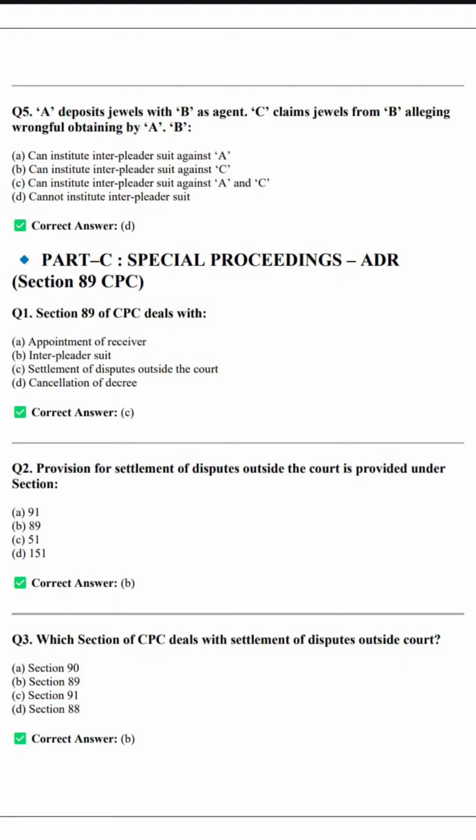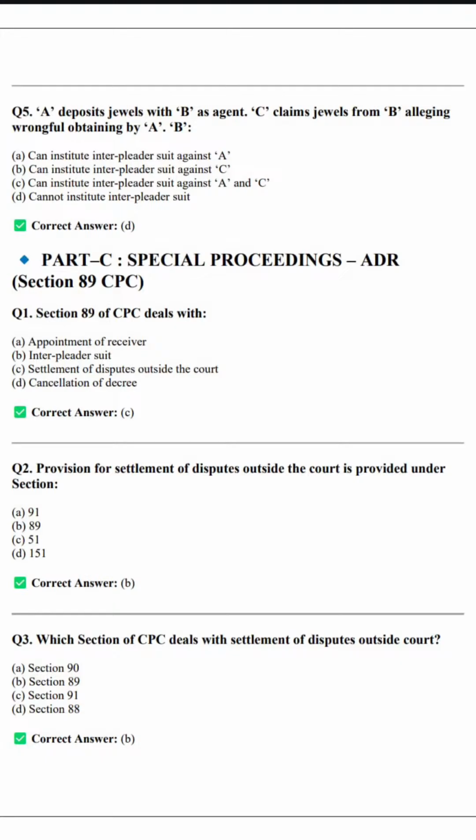Section 89 of CPC deals with, as we have already seen, settlement of dispute outside the court by means of mediation, arbitration and conciliation, but not negotiation. Provision for settlement of dispute outside the court is provided under Section 89. Which section of CPC deals with settlement outside the Code?